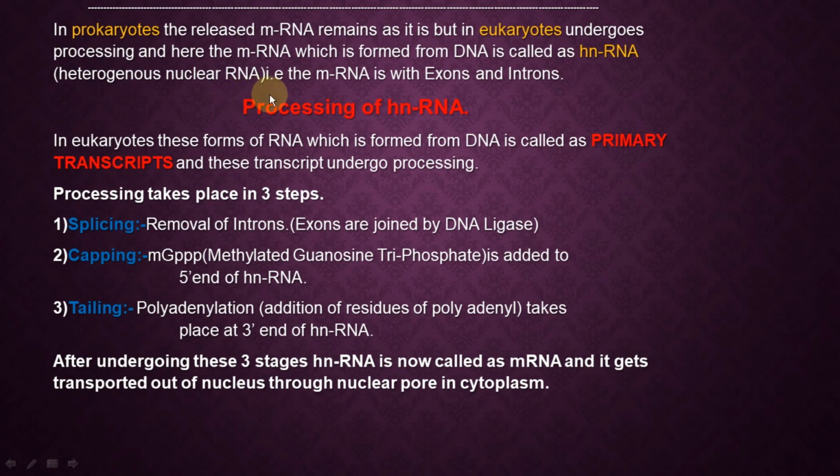Now, processing of hnRNA takes place. Processing takes place in three steps: splicing, capping and tailing, SCT. Splicing means removal of introns, and exons are joined by ligase.